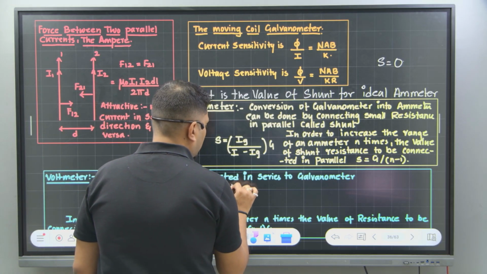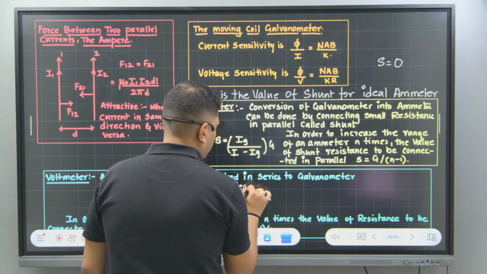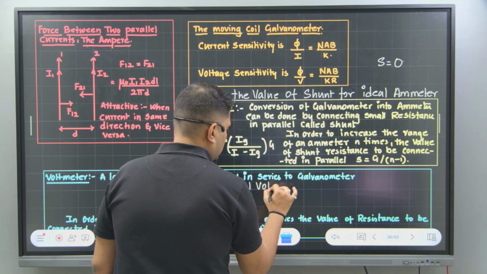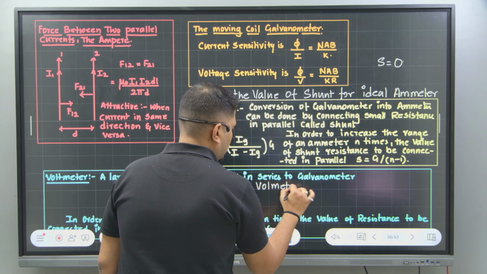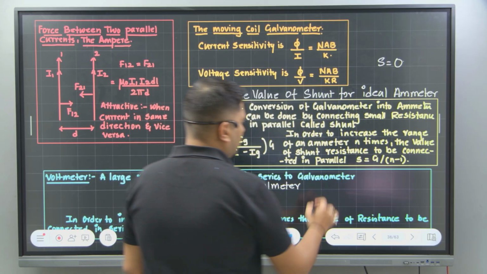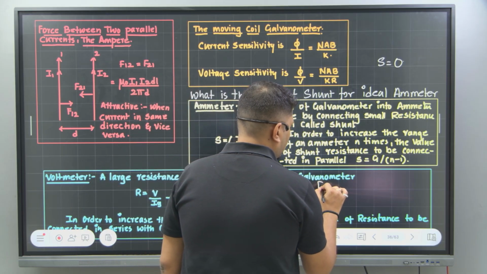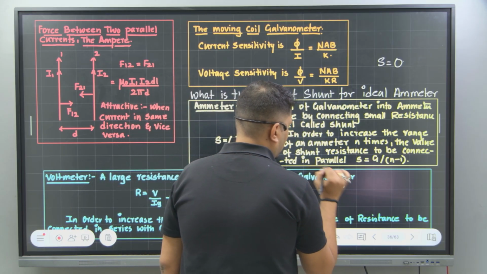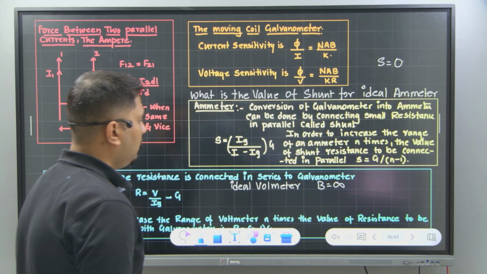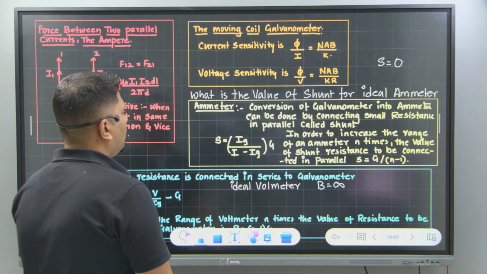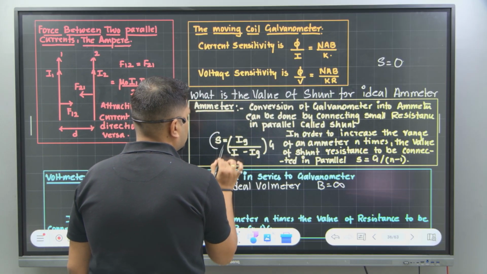Similarly, for an ideal voltmeter, the value of the resistance will be infinity. This is one of the viva questions.